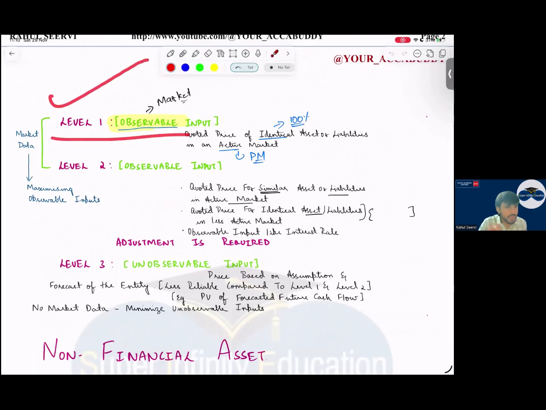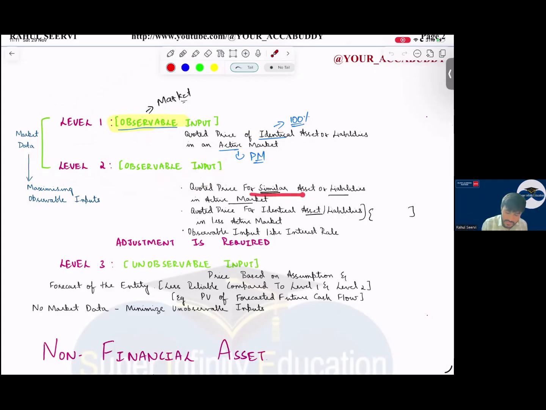The priority should be given to level 1. Sir, if level 1 is not available, say Reliance company is not listed. Sir, say Reliance company is into IT business and the IT business is not listed. What will we do? Sir, we will go with level 2. In level 2, we see what? Here also observable inputs, but what do we do here? Adjustment. I will take the TCS share price and I will adjust it, because Reliance is also into IT. I'm just taking an example. TCS is in IT, TCS is listed. I'll take the TCS share price and I'll adjust it.